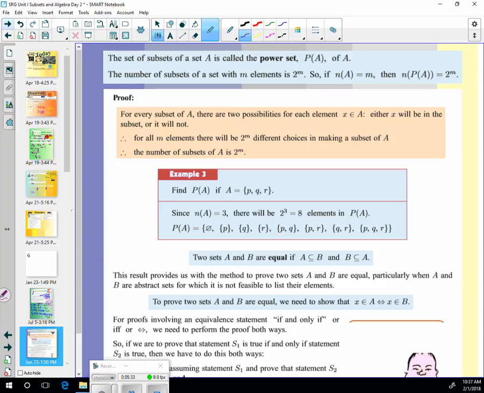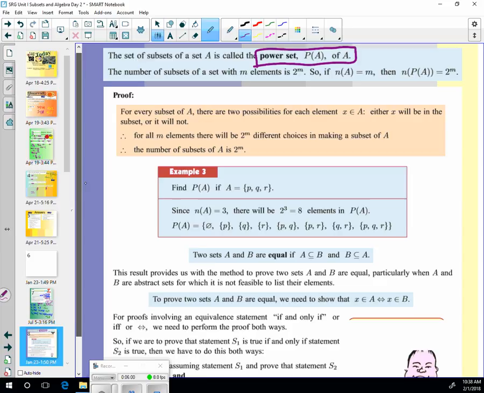When they say the power set, the power set is the set of subsets, and for m elements the number is 2 to the m. The power set P of A gives you 2 to the m sets. And we proved that with 3 already.